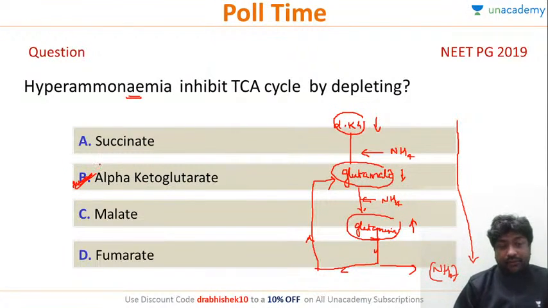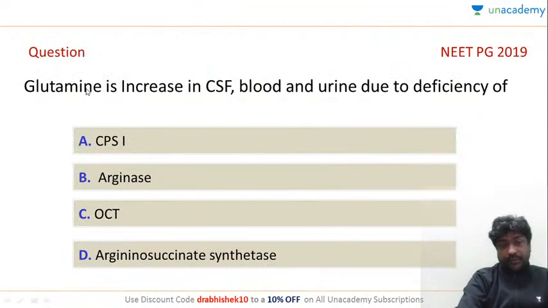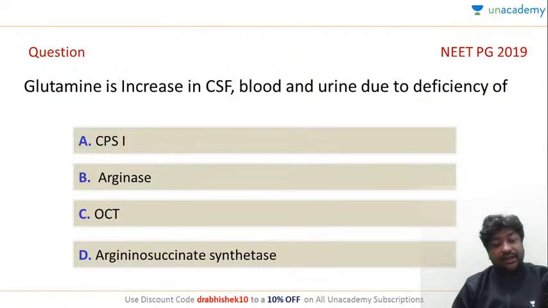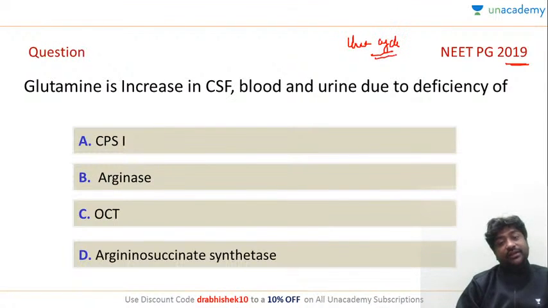Is everybody clear about this question? It's a very important concept. Multiple times this has been asked. Why I am taking this session is that you should know what the important concepts are. Everything is not important. Let's answer this question. This was again a NEET PG 2019 question, again on urea cycle disorders. The last question was also on urea cycle disorders.